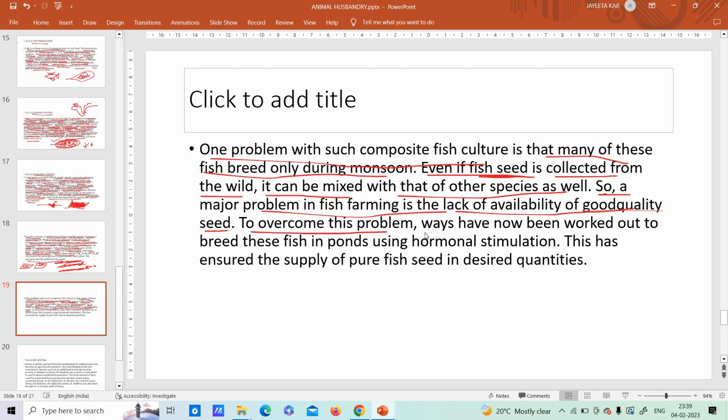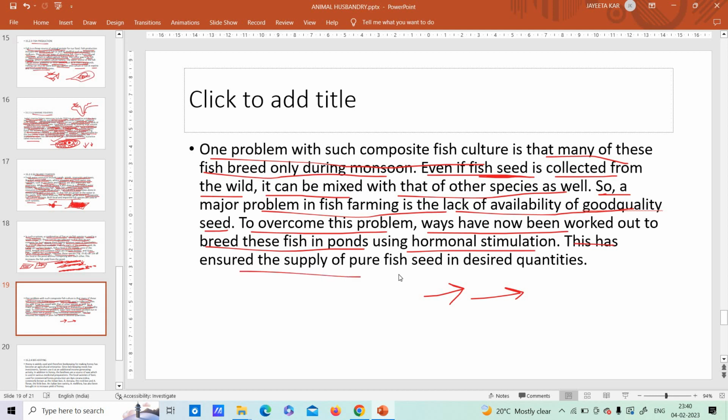To overcome this problem, what is the solution? Ways have now been worked out to breed these fish in ponds using hormonal stimulation. Hormonal stimulation means some injection is given to the fishes so that they do not have to wait for the rainy or monsoon season to reproduce. They will start reproducing whether there is rain or no rain, it doesn't matter. In this way fish farming takes place.